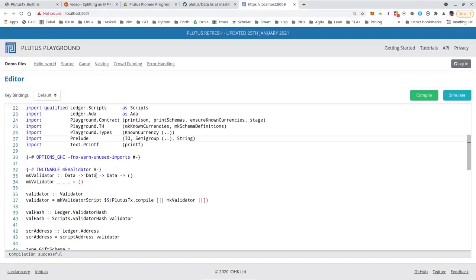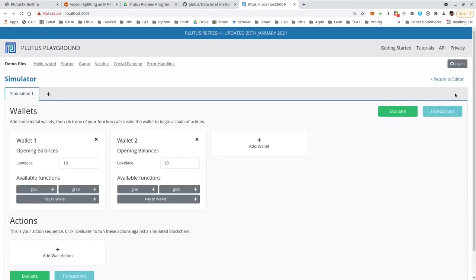Let's test this in the playground. So I started a local playground as I explained in the first lecture and copy pasted the code into the editor, and I compile. And simulate.